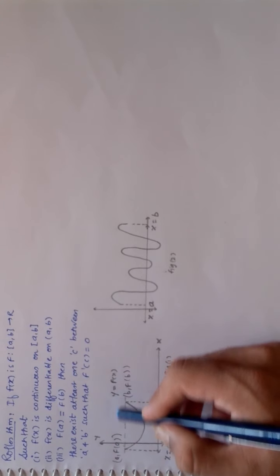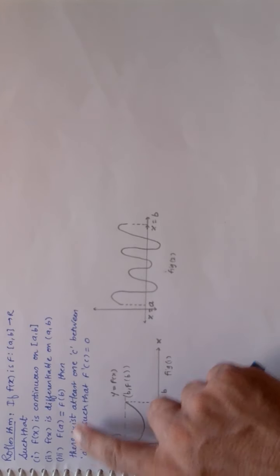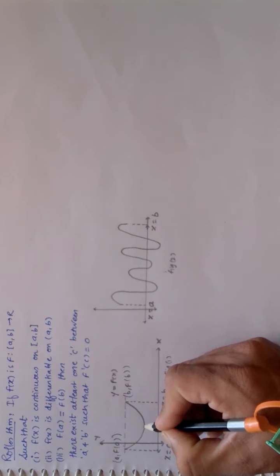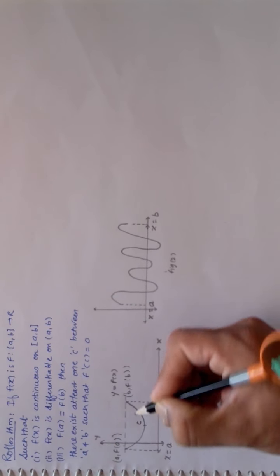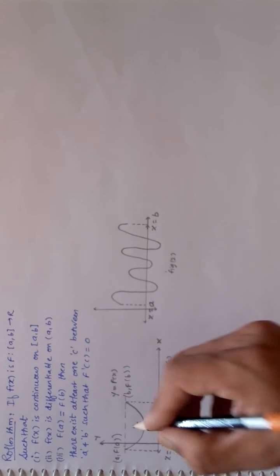Okay. Now you see your y coordinate for both of them is same. That means function of A is equal to function of B. Then what it says is that there will exist at least one point C where the derivative will become 0, and we have discussed this nicely. That is C comma f(C).